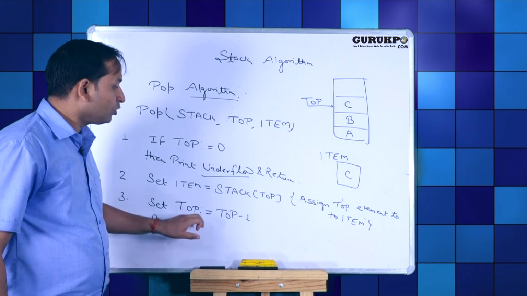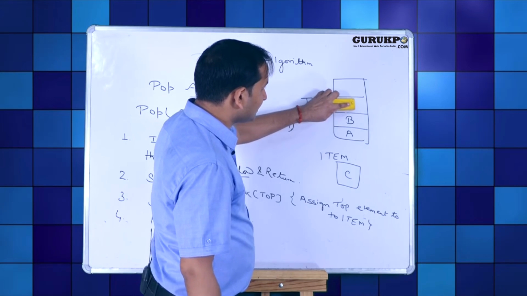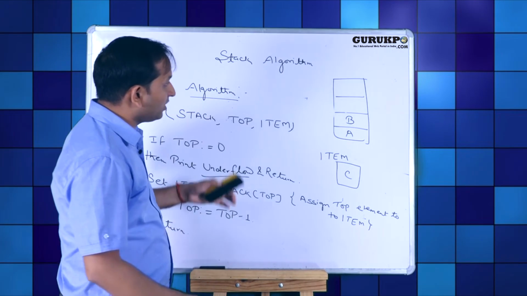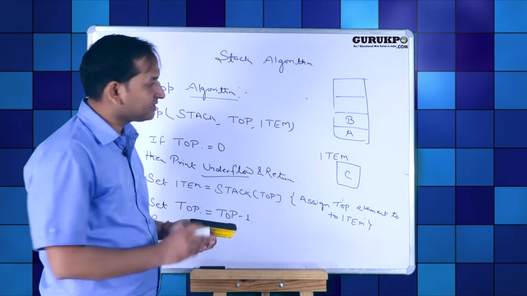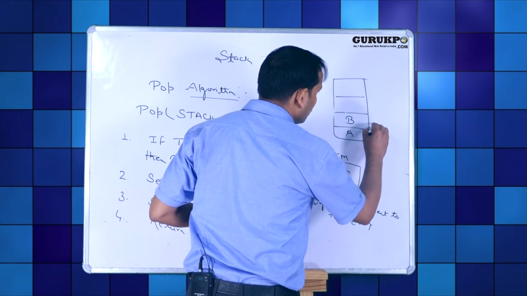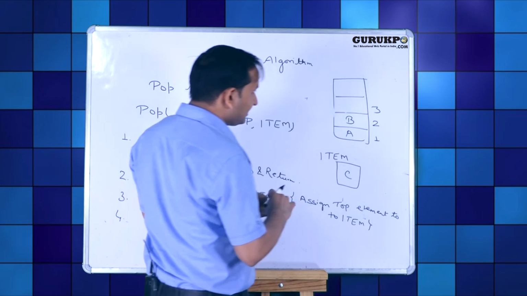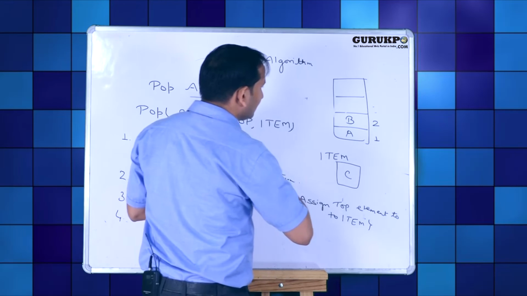Set top equal to top minus 1. In this case, C will be removed here and stack top will be decreased. Previously, stack top represented the 3rd location. This is location number 1, location number 2 and location number 3. When you delete C, then stack top represents the 2nd location.